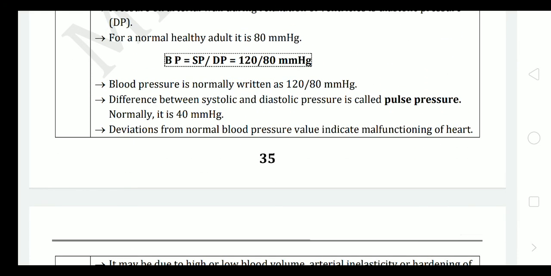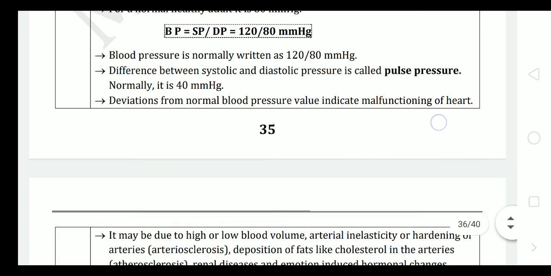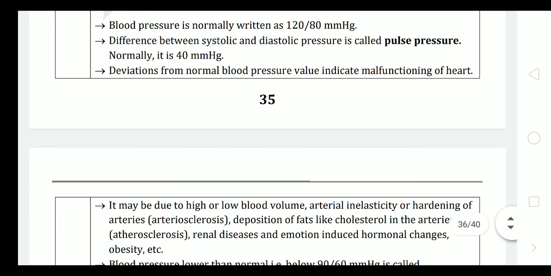So total blood pressure is found as the systolic pressure over the diastolic pressure, that is 120 over 80 mmHg. Blood pressure is normally written as 120/80 mmHg, which is normal. The difference between systolic and diastolic pressure is called pulse pressure. Normally it is 40 mmHg.